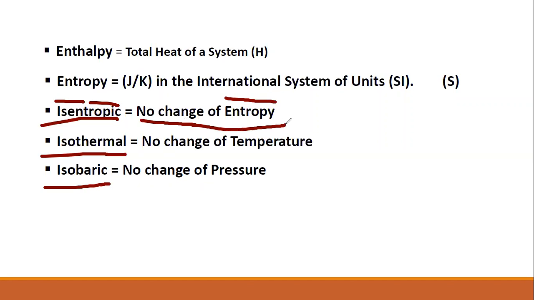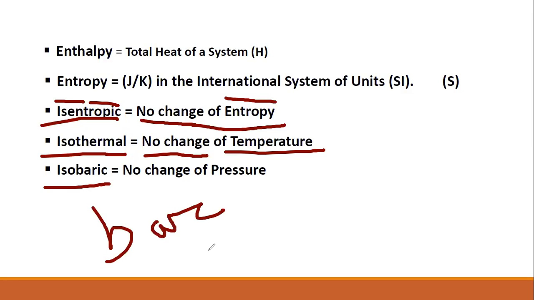Similarly, isothermal. Iso means no change, and thermal means temperature. So isothermal means no change of temperature. Similarly, isobaric. We all know that bar is the unit of pressure. So iso means no change, and bar is related to pressure. So isobaric means no change of pressure.